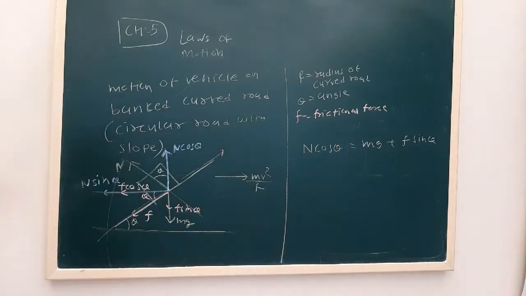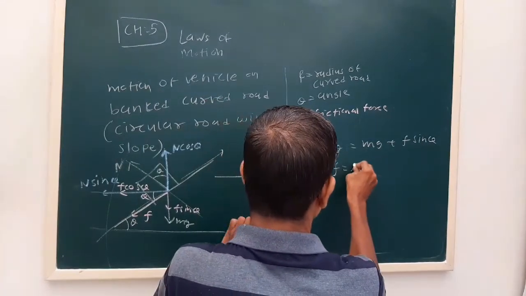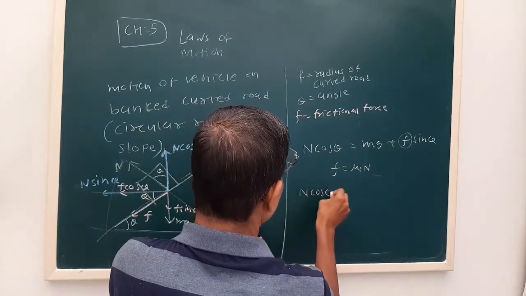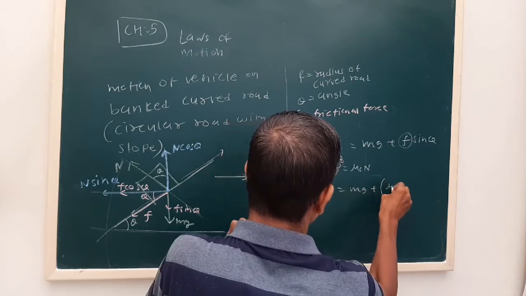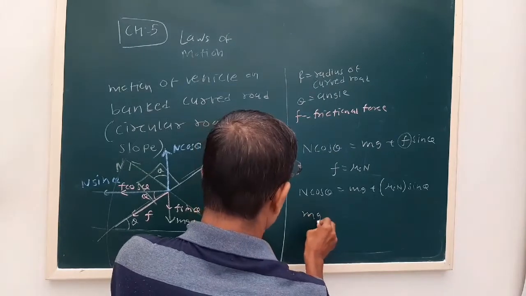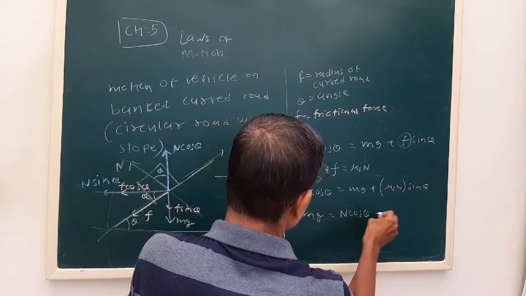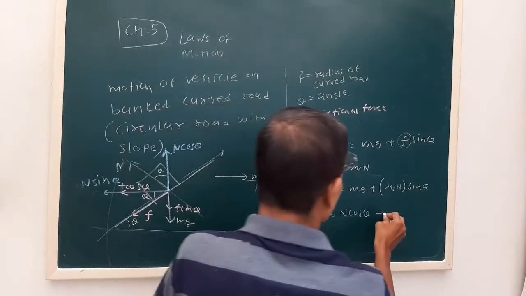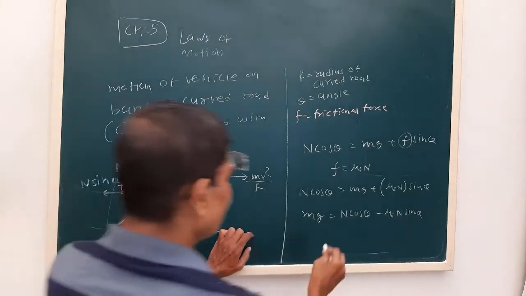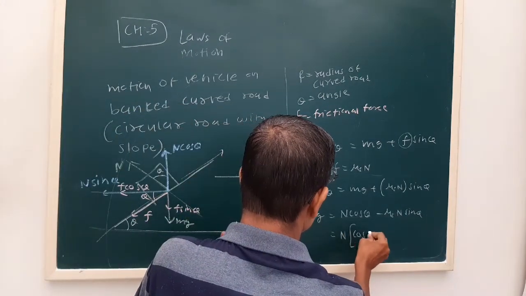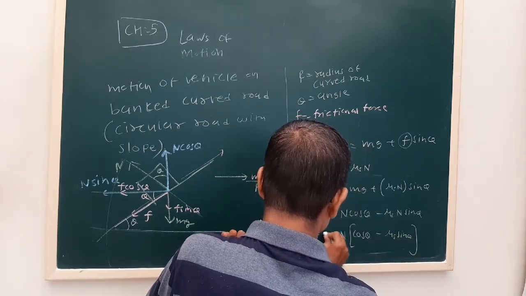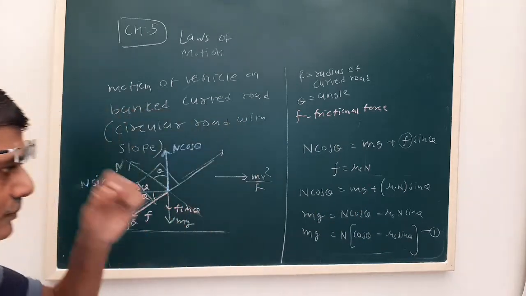Now we have to recall the equation F is equal to mu s into N, and substitute it here. So N cos theta is mg plus mu s into N sin theta. So we can write mg is equal to N cos theta, and moving mu s into N sin theta to the left hand side, we take N common. So this will be N times cos theta minus mu s sin theta. Let us say this is our equation number 1.